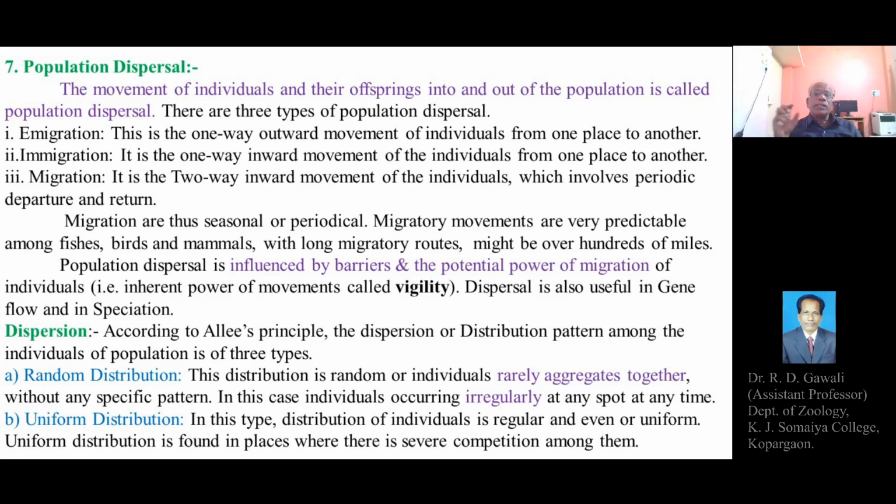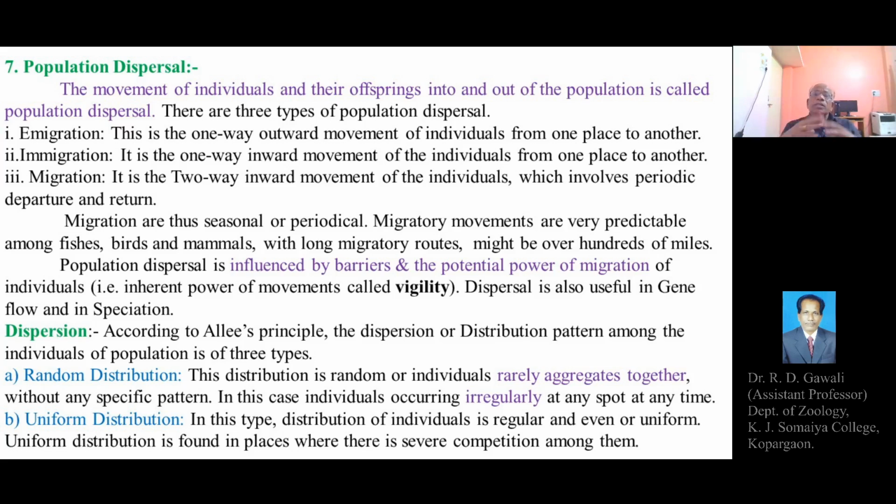In this distribution, it is random, or individuals rarely aggregate together. This means the individuals of the population can appear in a particular spot or region at any time. There is no specific pattern of availability of the organisms of the population in a particular region.